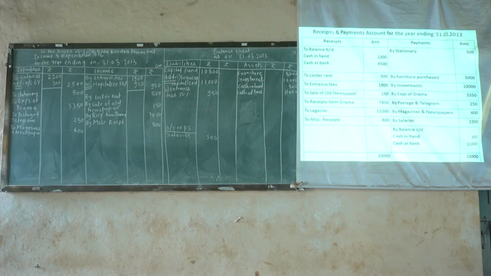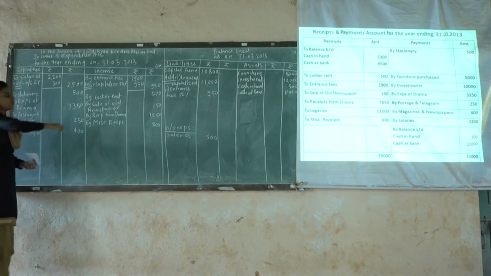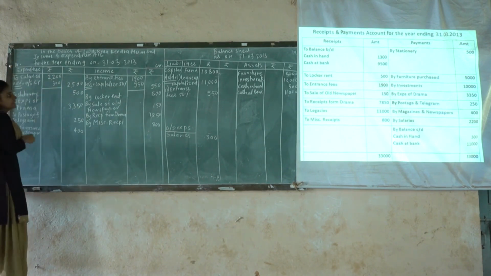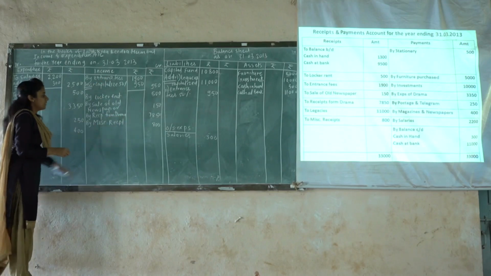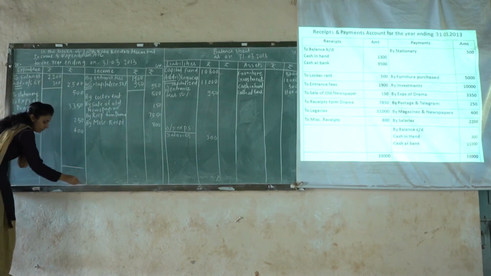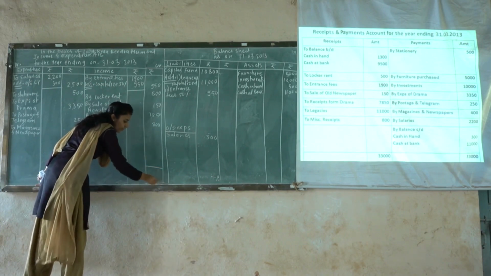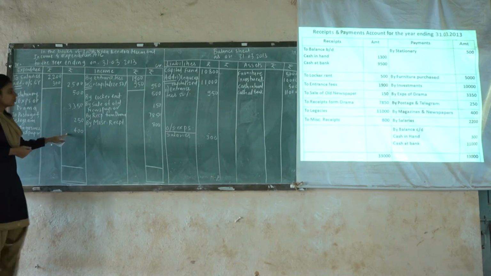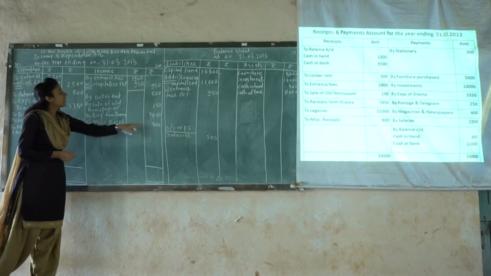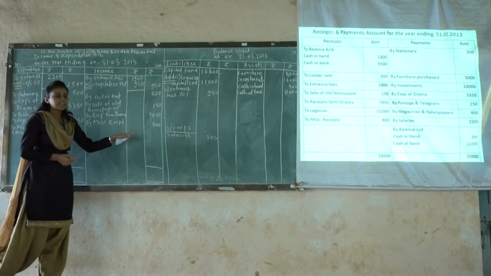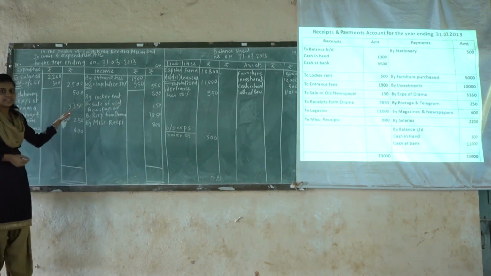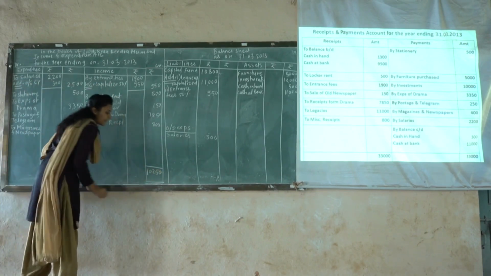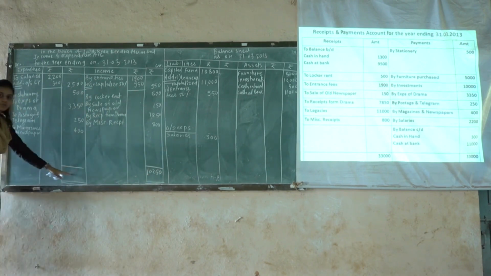Let's see. Basically we know that firstly we have to close the income and expenditure account. This is the expenditure side, that is the expenses side, and this is the income side. So firstly, how to close this account? First you have to prepare the total for both sides in the outer column. Let's see which is the greater side over here. After totaling the expenditure side and income side, we can see that the income side is greater than the expenditure side. What is the total of the income side? 10,250. The same amount will be posted for this total.